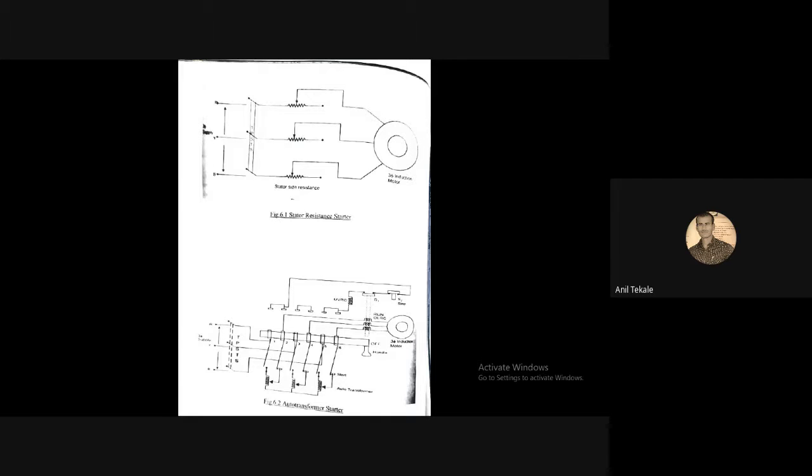As we know, voltage is equal to I into R, so V is equal to IR. If we vary the resistance, then the voltage will vary. In order to apply a reduced voltage, if we give our motor a lower voltage, the motor starts slowly. To give the motor lower voltage, we have added the resistances in series with each phase. They are connected in series with every phase. With the help of these we vary the resistance, and we vary the voltage also.